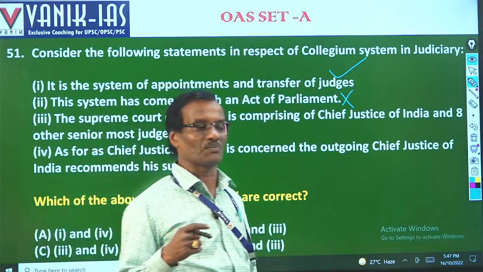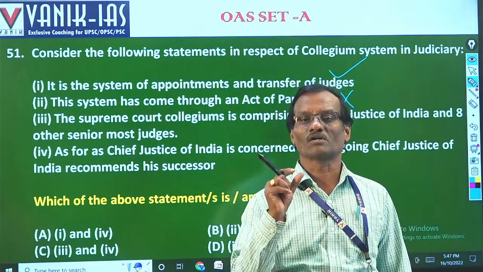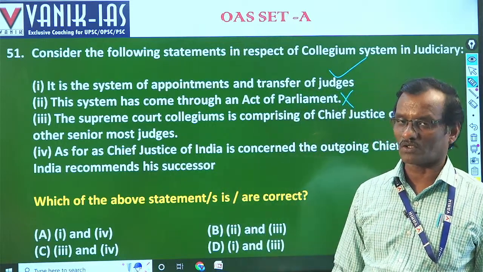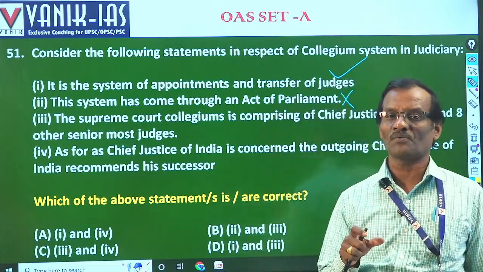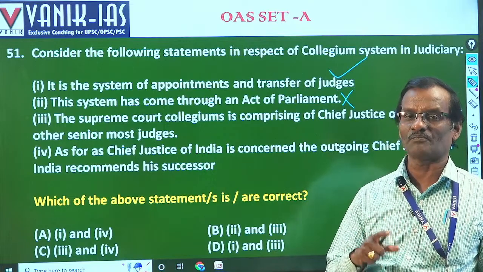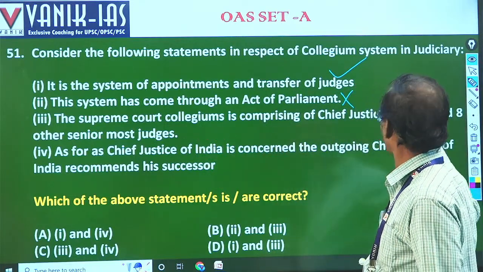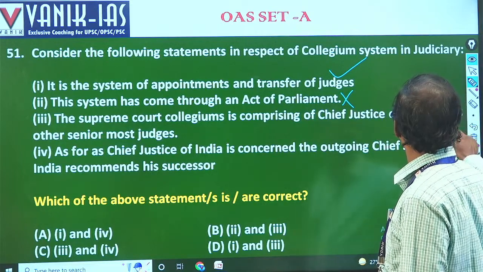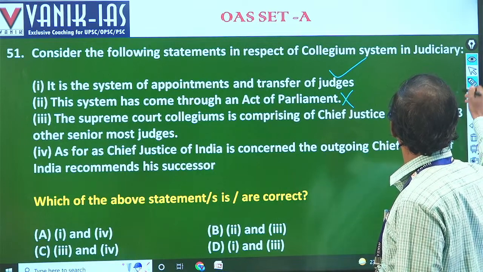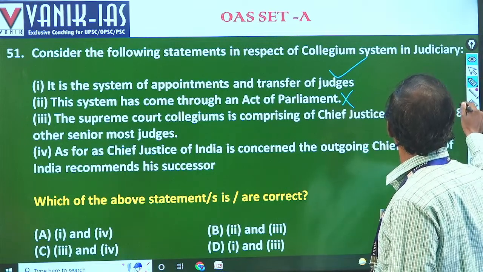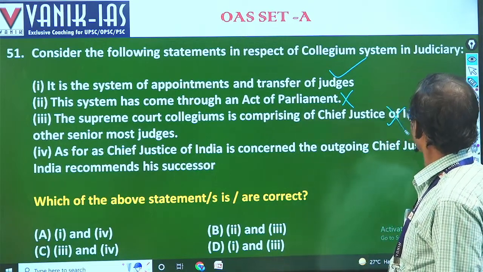The Chief Justice of India, before giving his opinion, must consult 4 other judges of the Supreme Court. So the collegium for the appointment of judges of Supreme Court consists of 5 members, CJI plus 4 judges. The statement that the Supreme Court collegium comprises the Chief Justice of India and 8 other judges is incorrect. It is 4 others.